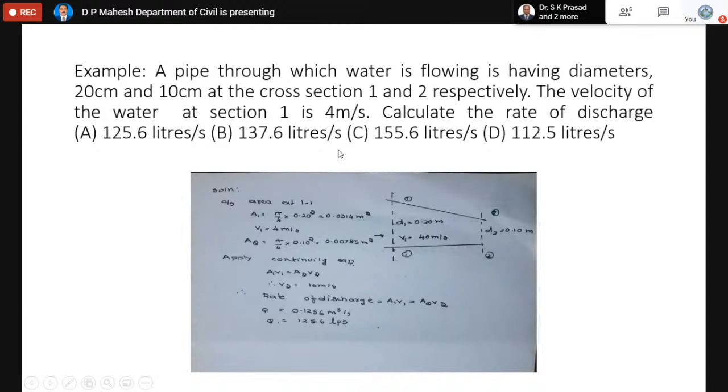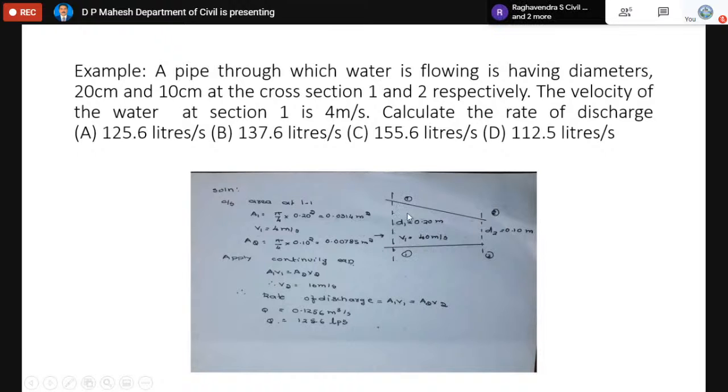Carrying water, the pipe has diameters 20 and 10 at the two cross sections 1 and 2. The cross-section diameters are different, which means it's a tapering pipe. The velocity of water at section 1 is given as 4, and it is asked to calculate the flow rate.